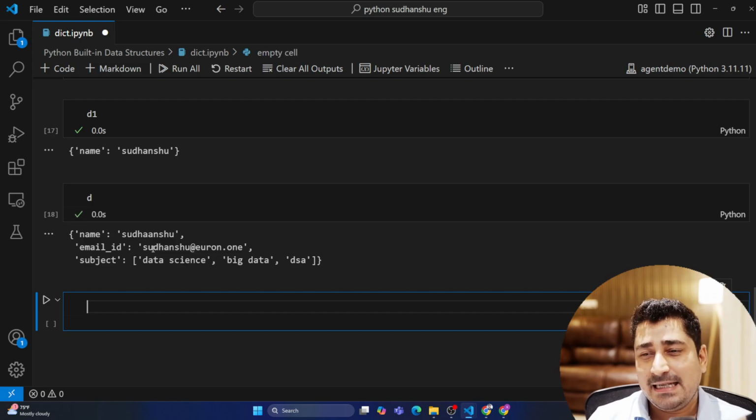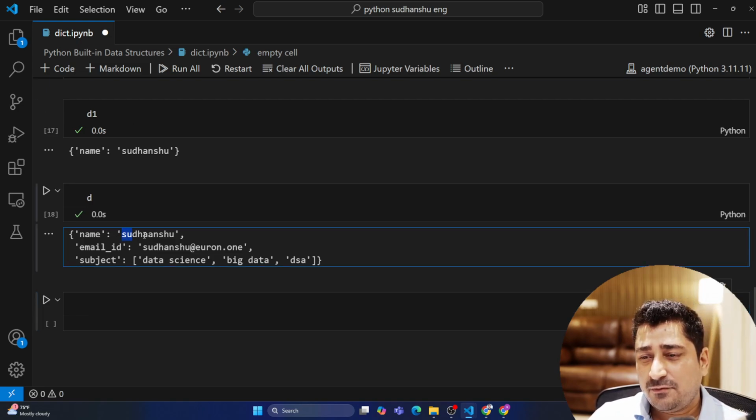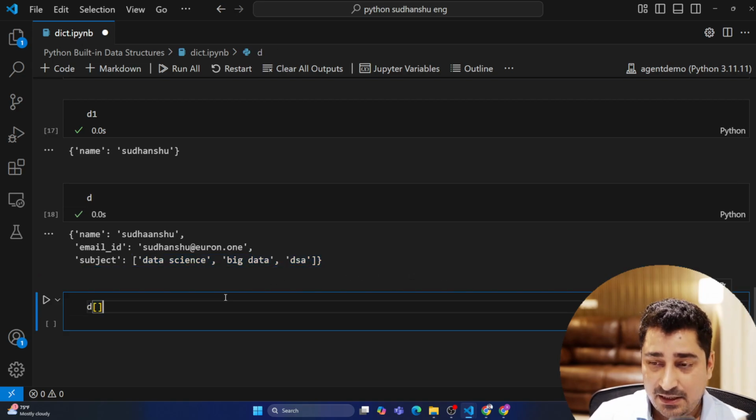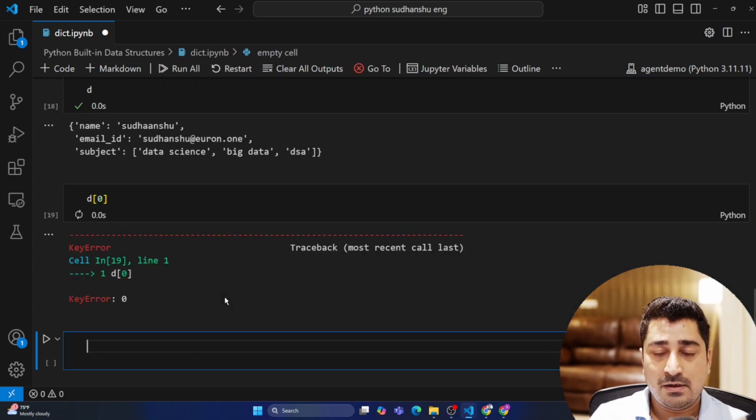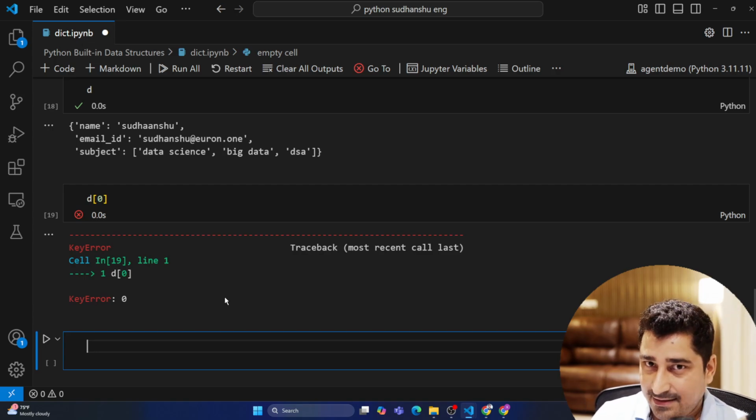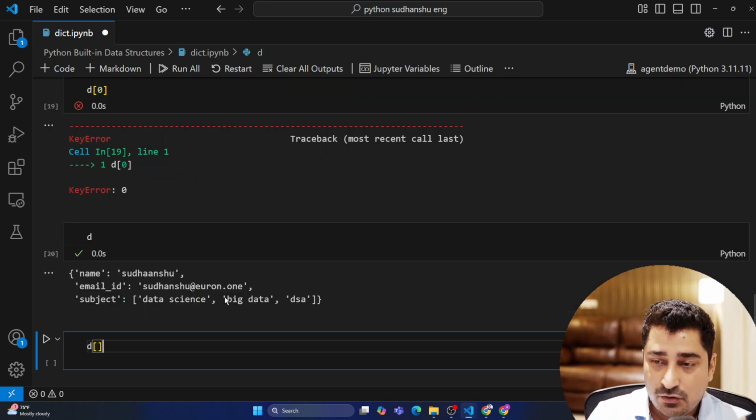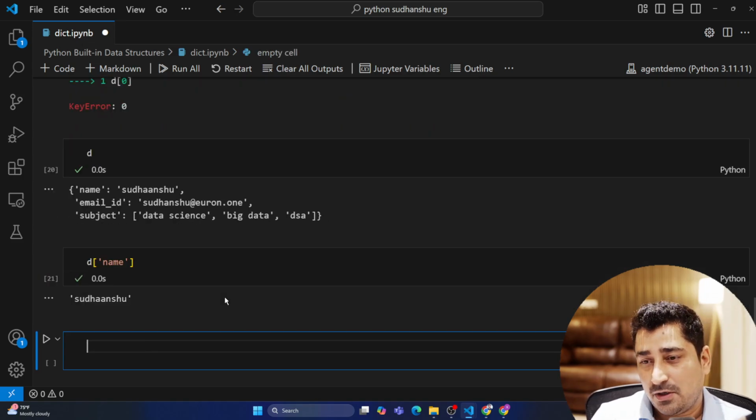Now let's suppose inside this dictionary D, I would like to add a new key value pair. I can add it. How? First of all, before adding it, let's talk about accessing it. Let's suppose I have to access this, this, this, how can I access it? So let's suppose I'm writing D of 0, is it going to work? No, it is not going to work, because 0, 1, 2, 3 is not an indexing style that a dictionary follows. A dictionary has its own key value pair, right? So you have to write the dictionary and then its key. It is going to give you the corresponding values.